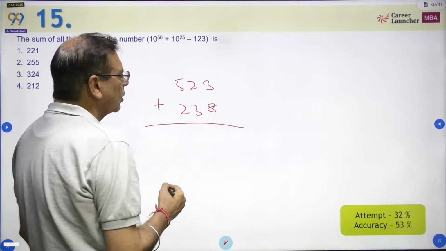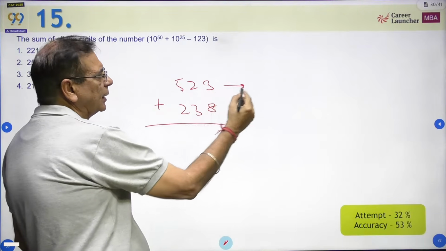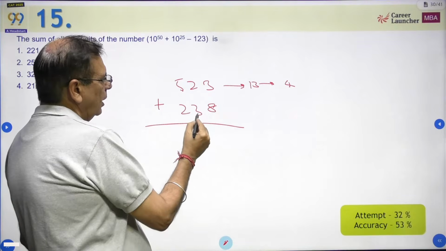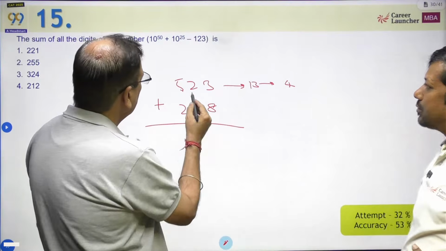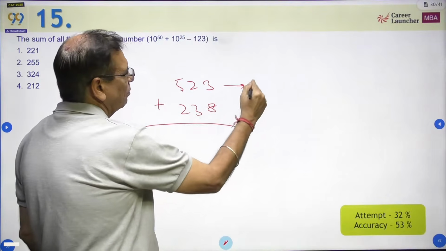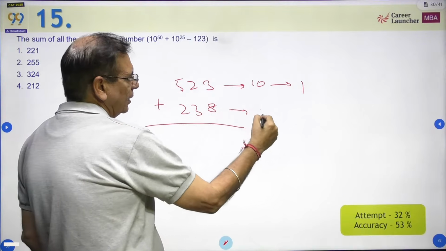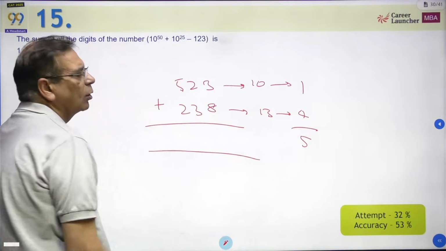इसको add करूंगा तो क्या आएगा? Let's see, what is the digit sum of this? 5 plus 2 is 7 and 3 is 10. Yeah, how stupid of me. Let me redo: 5 plus 2 is 7, 3 plus 2 is 5 and 8 is 13. 13 यहाँ पे है 4. So I'll say that the digit sum of this sum will also be 5.